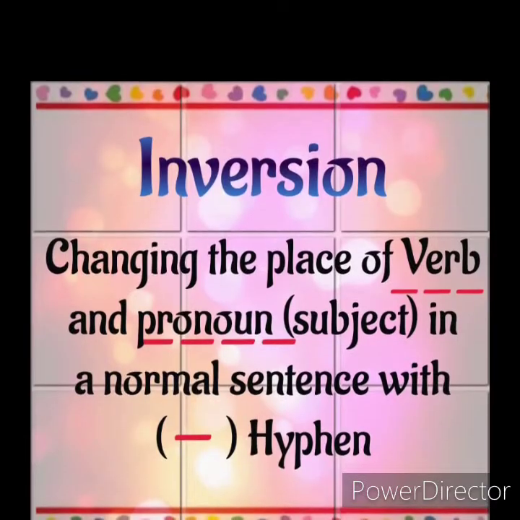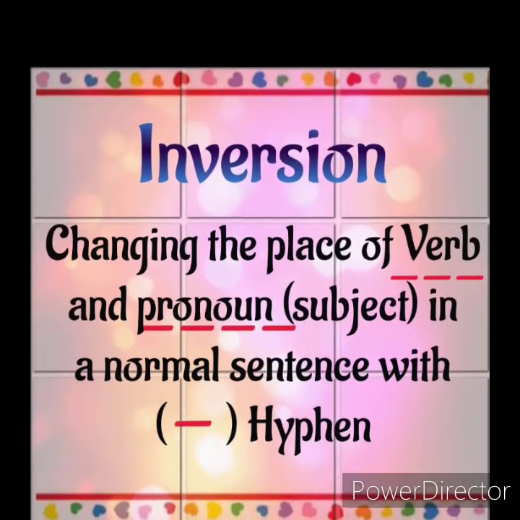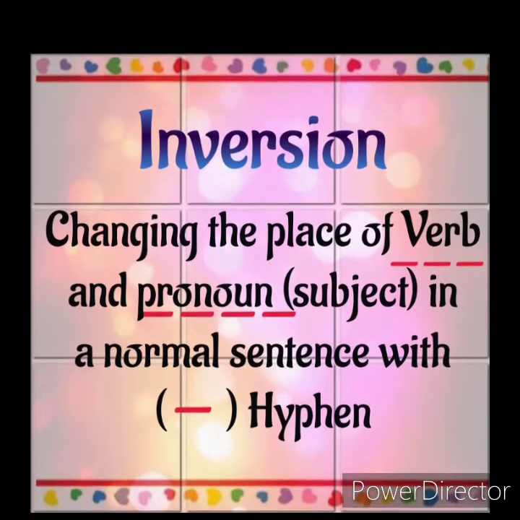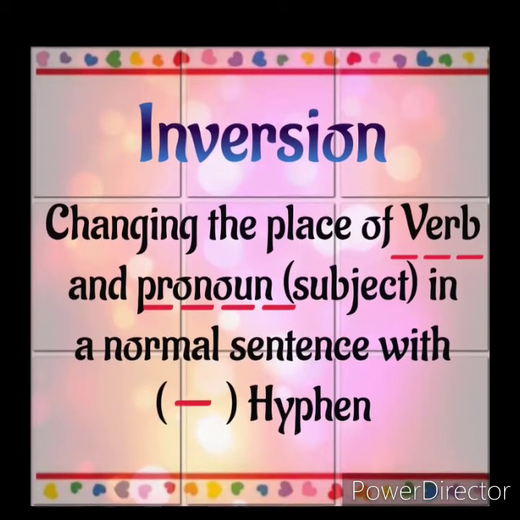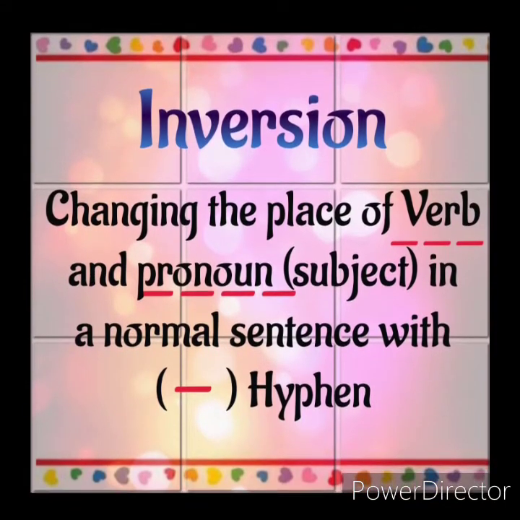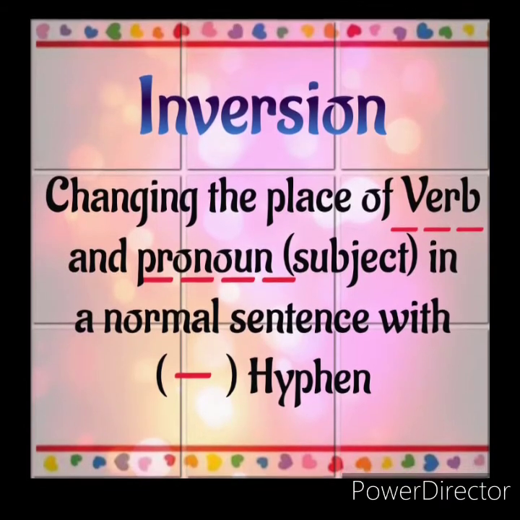Next one is inversion. Changing the place of verb and pronoun. Mostly the sentence pattern is subject, verb, object. If you want to change the place of subject and verb, that is called inversion.